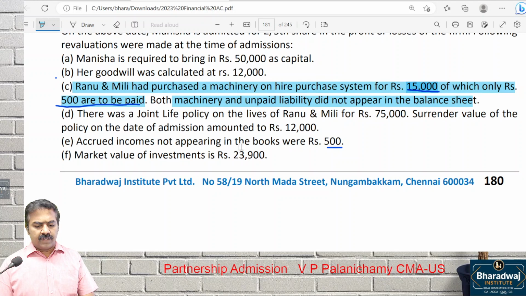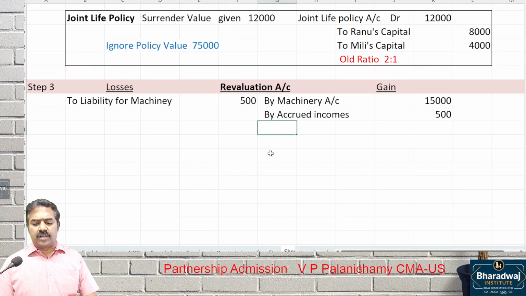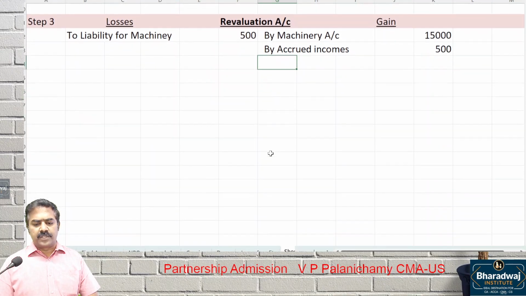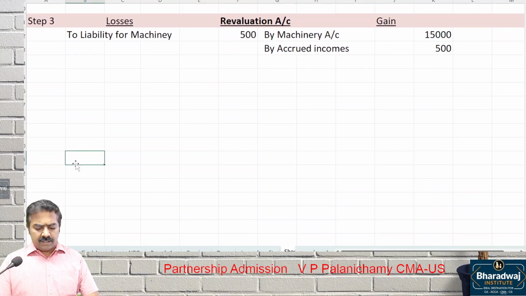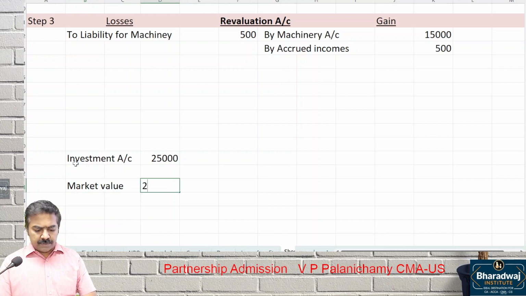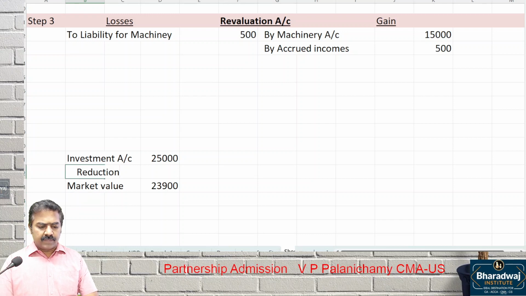Then, market value of investments, how much have they given? 23,900. Wait. Look at the investment account in the balance sheet. 20. What is the market value? 23,000. So immediately what you have thought is, okay, reduction. Reduction how much? 1,100. On the reduction, to which account will we post? Investment account? No, wait.